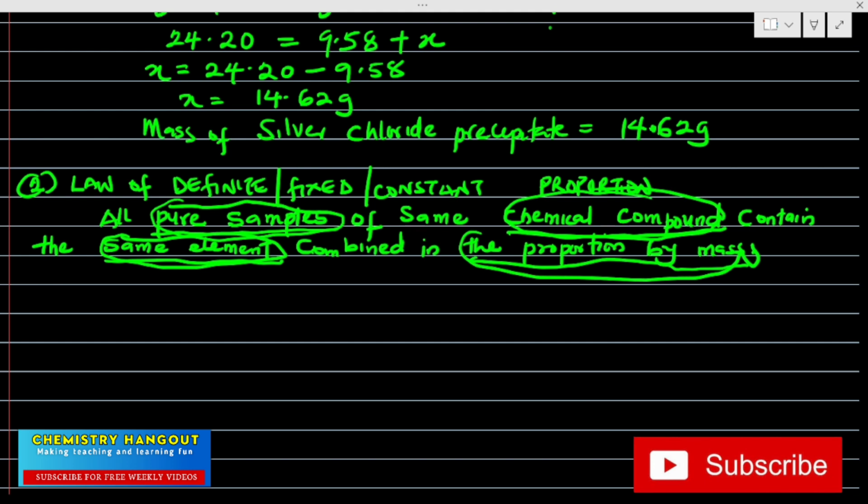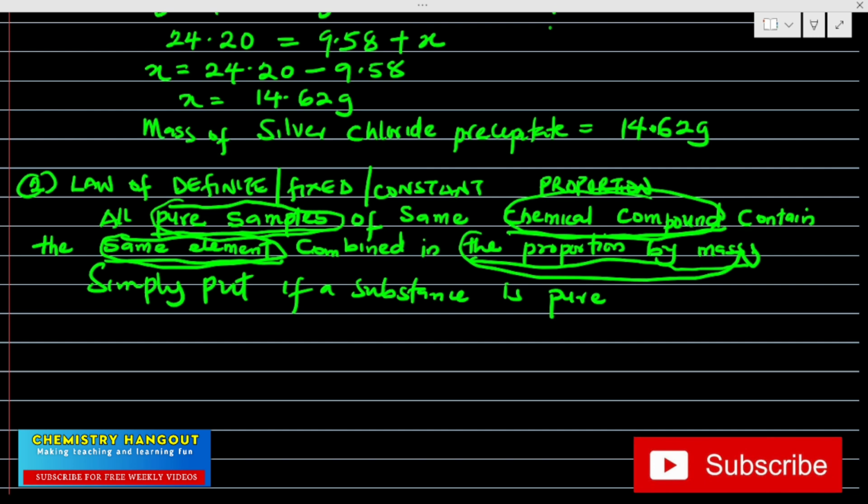So what is the meaning of this law? What is this law saying? Simply put, the law is saying that if a substance is pure, no matter the way you have produced it, do you understand? I just want to put it in a simple way.